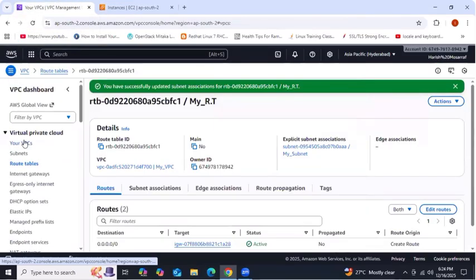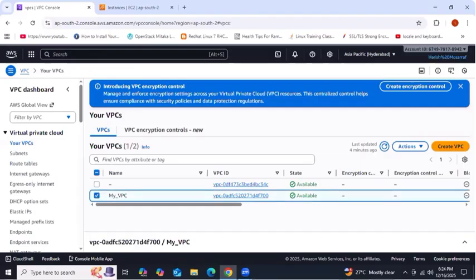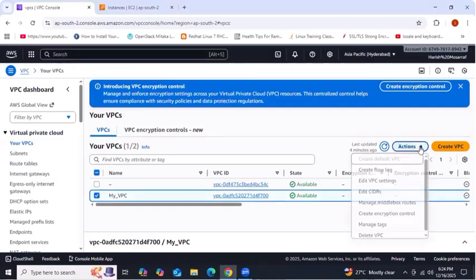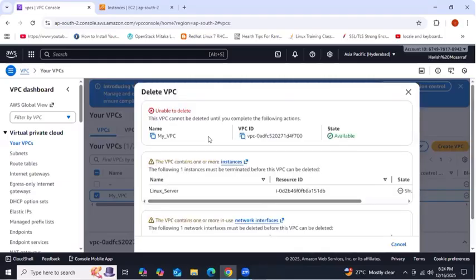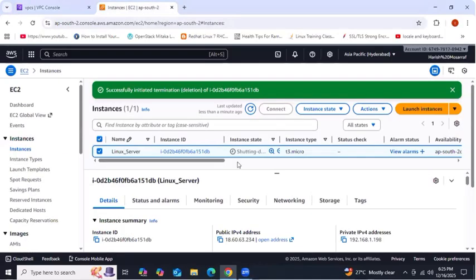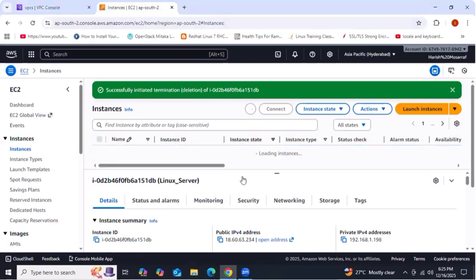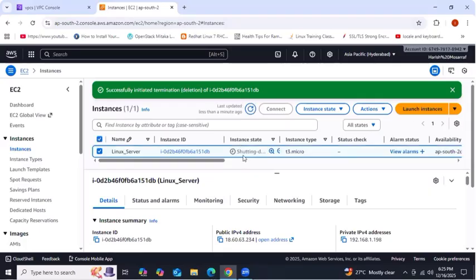So here we'll have the VPC, right? Select the VPC and then go to Actions. And then you'll have the option called Delete VPC. Click Delete VPC. Why are we unable to delete? Because we still have the EC2 instance. It's shutting down. We need to get the status terminated, then we can. Still shutting down.